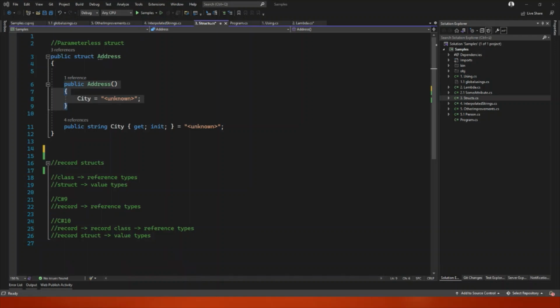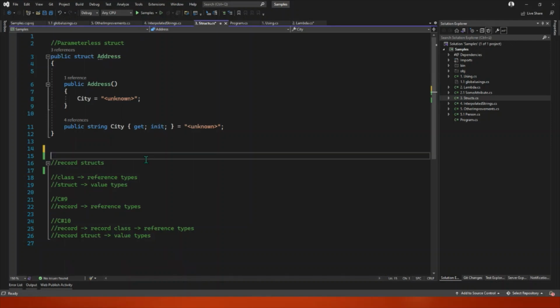Another thing that we can see here is the init only property, which is used for immutability. And this is something that we need to maybe stay a few minutes more.